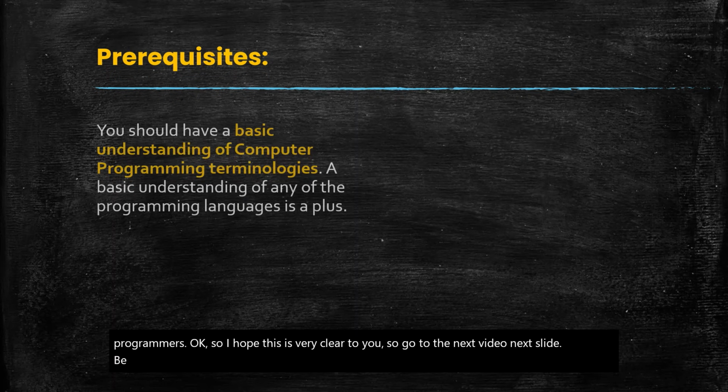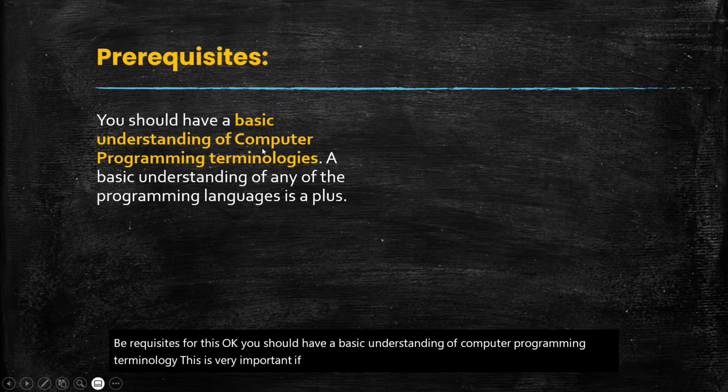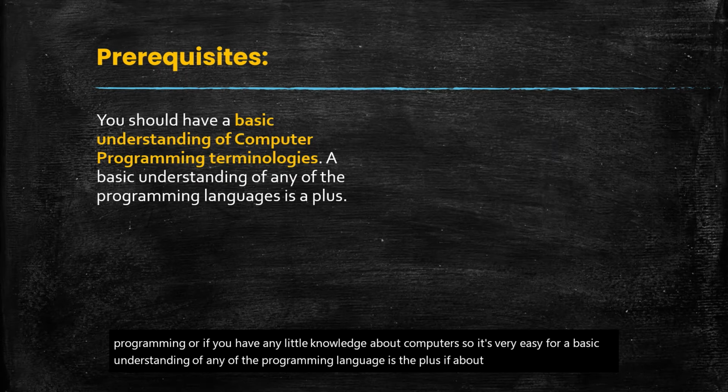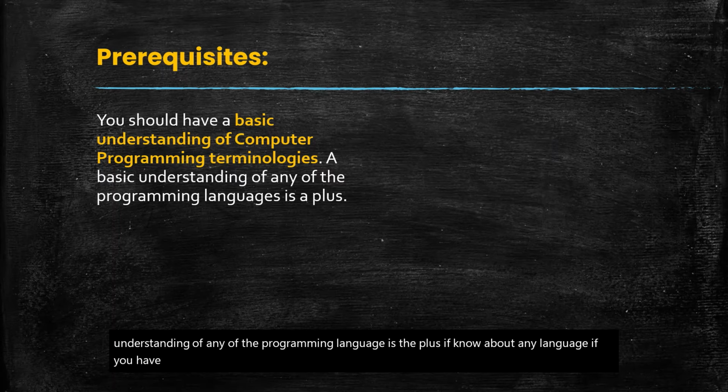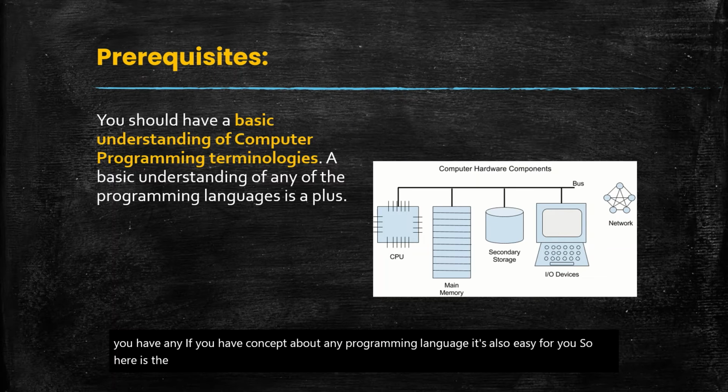Prerequisites for this: you should have a basic understanding of computer programming terminology. This is very important. If you have a little knowledge about computer programming, or about computers, it's very easy for you. A basic understanding of any programming language is a plus. If you have a concept about any programming language, it's also easy for you.